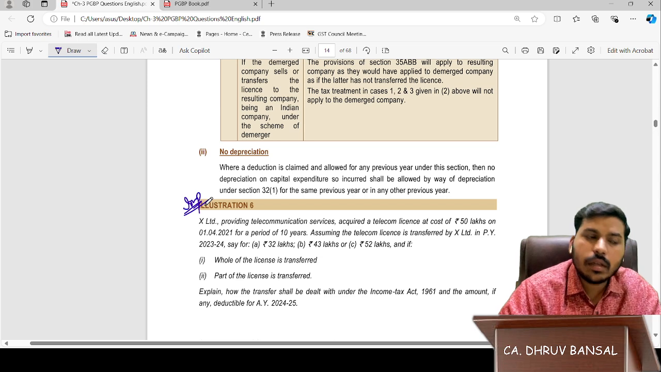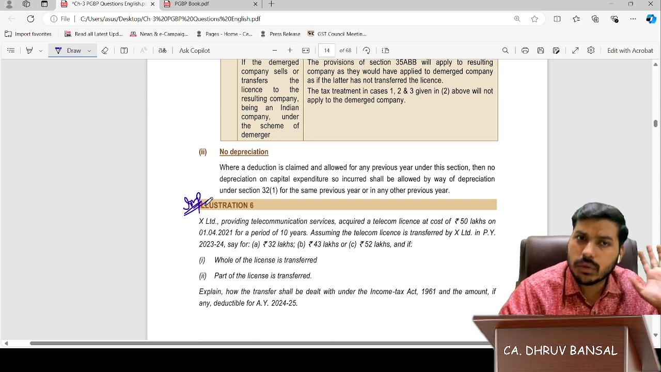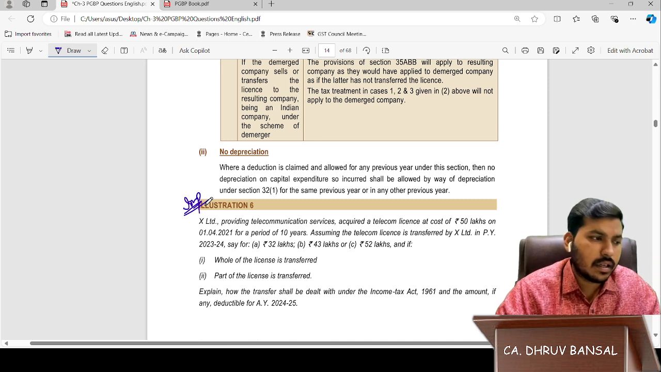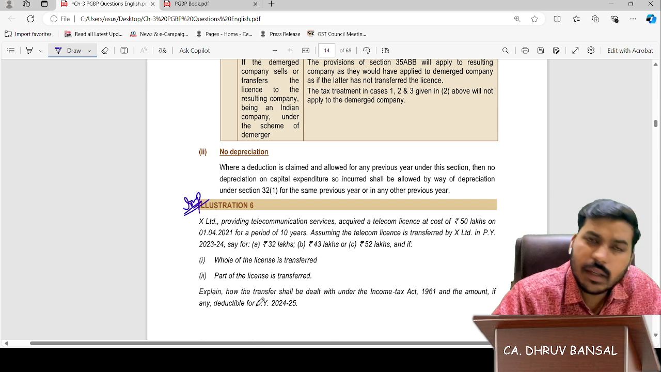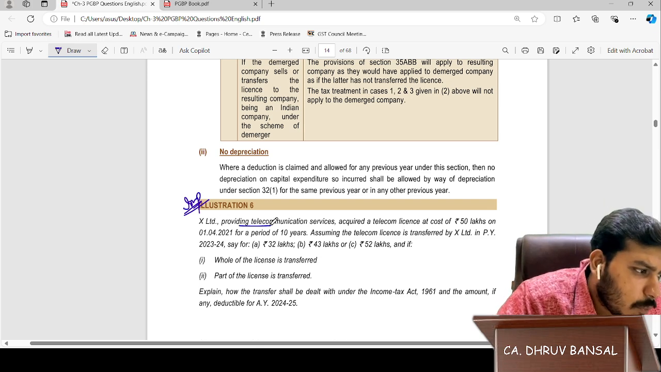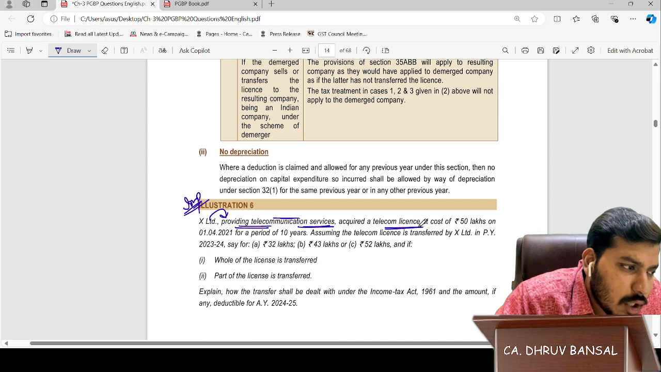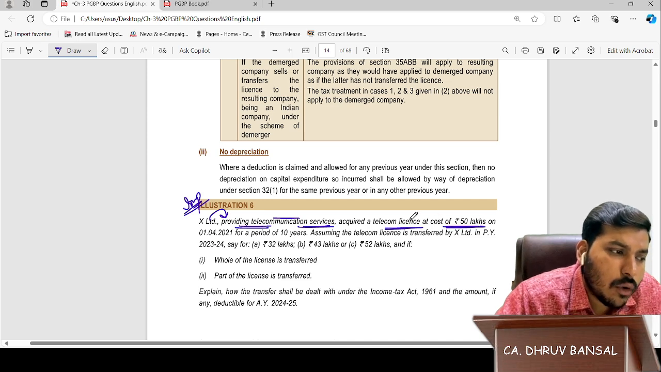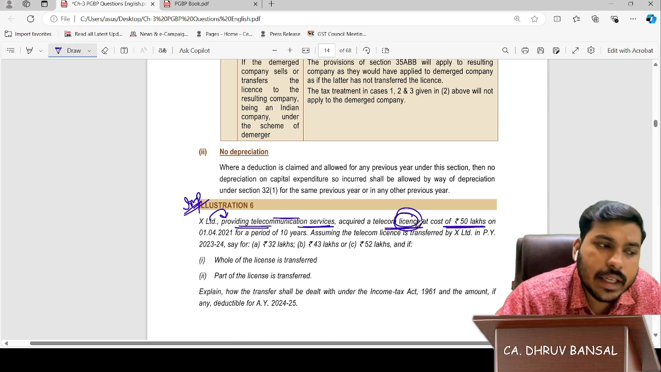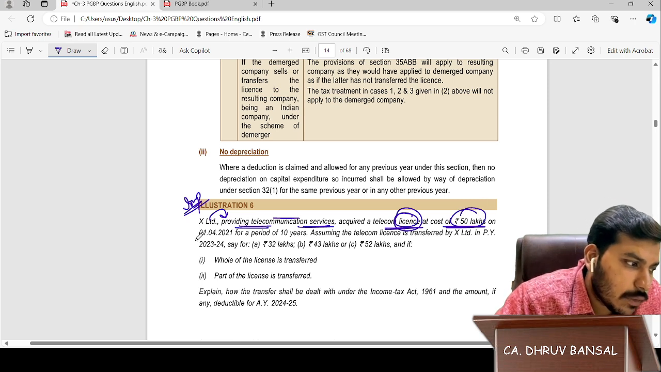First, let me tell you the question reading, then we will tell you the concept from our notes. Let's do the question from data itself. X Limited provides telecommunication services. It acquired a telecom license at a cost of 50 lakhs on 1st April 2021 for a period of 10 years.